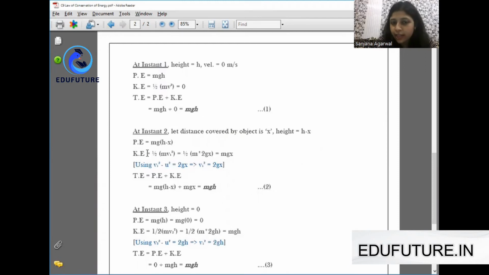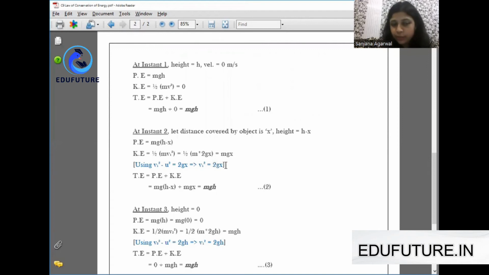Kinetic energy has the formula half mv square, but here we have to find the velocity by using the third equation of motion. I hope you remember v square minus u square equals 2as. This is the case of motion towards gravity, towards the earth. So we'll take acceleration as g and the distance covered starting from the topmost point of the building, which is x. So we get the value of v square as 2gx.